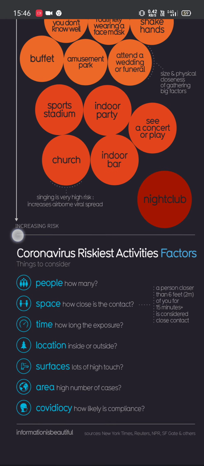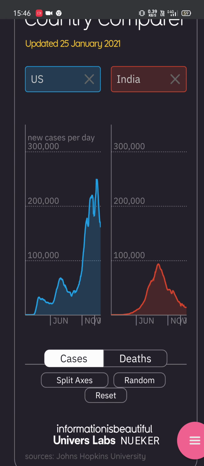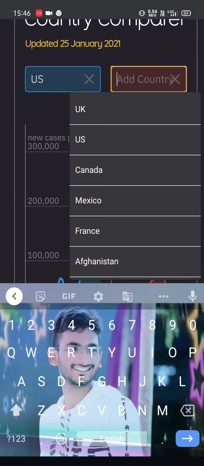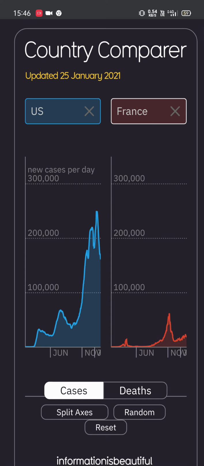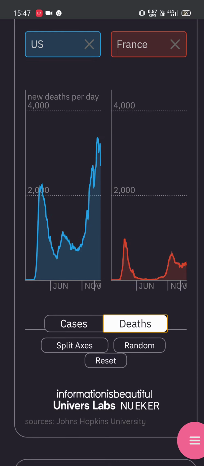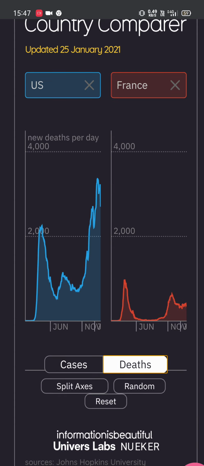And when we compare the cases between the US and India and US and other countries, France, the cases are less than 1 lakh in France and also less than 50,000. When we compare US and France, the cases are more in US and less in France. When we compare deaths, in the US there is less than 4,000, in between 2,000 to 4,000.